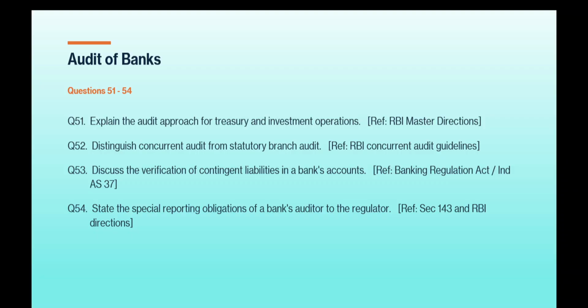Explain the audit approach for treasury and investment operations. Second, question number 52, distinguish concurrent audit from statutory branch audit, RBI concurrent audit guidelines. Question number 53, discuss the verification of contingent liabilities in bank's account, reference Banking Regulations Act.